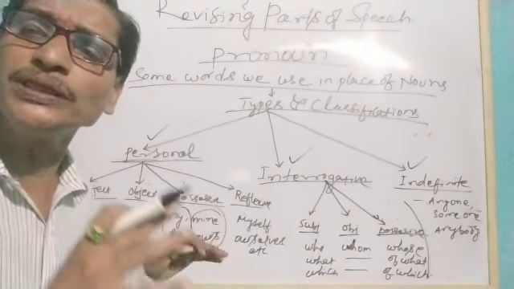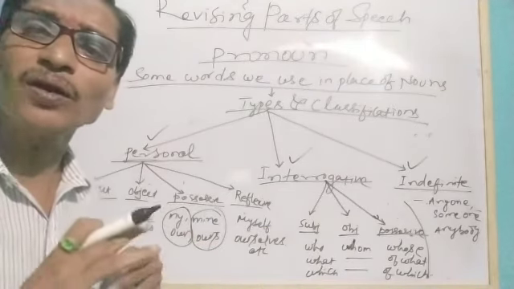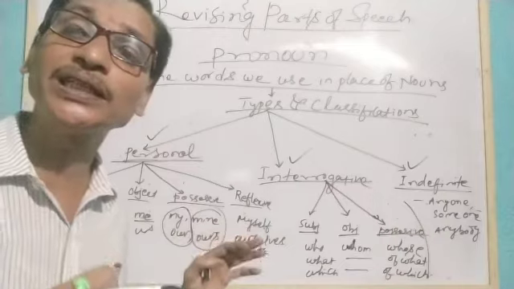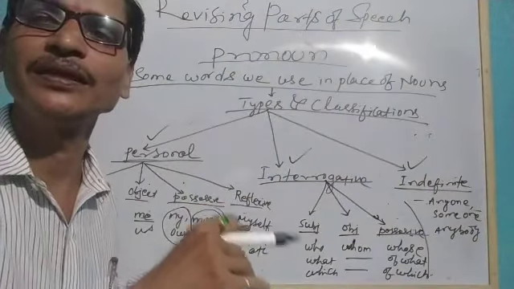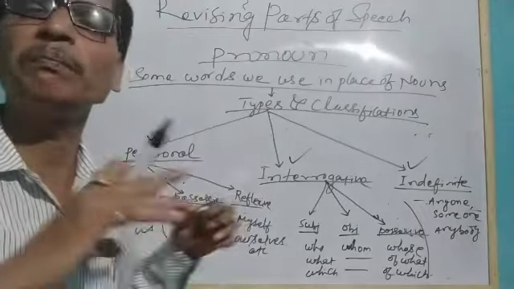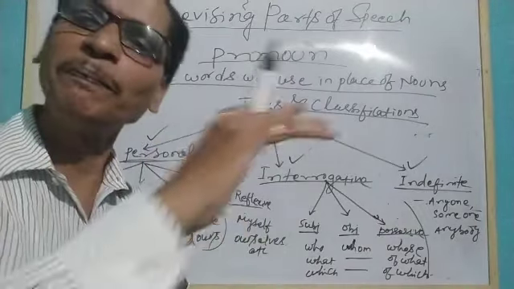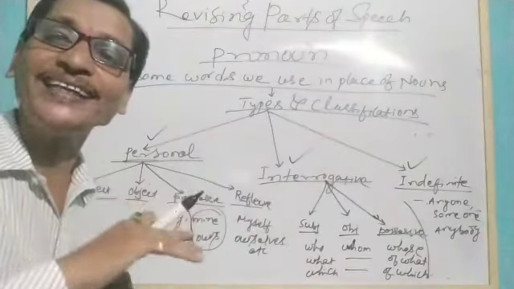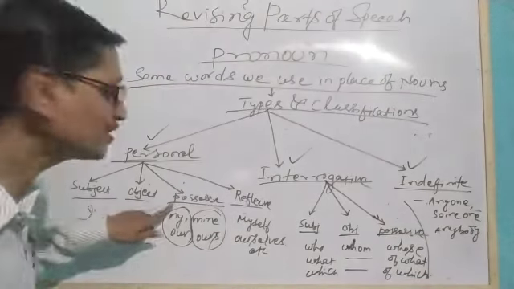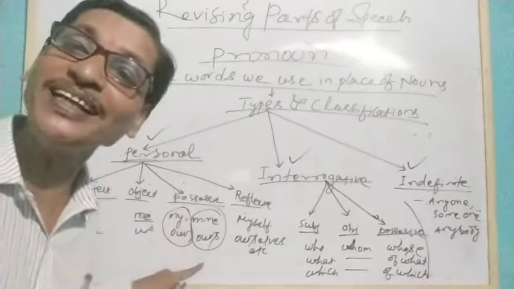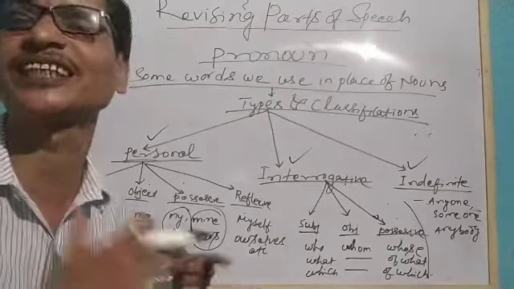When we are using my, it is called a possessive adjective, because after this there comes a noun. This is my pen. After my, pen is there, so my is functioning as an adjective over here. It is talking about possessive as well as an adjective. It is a possessive adjective.